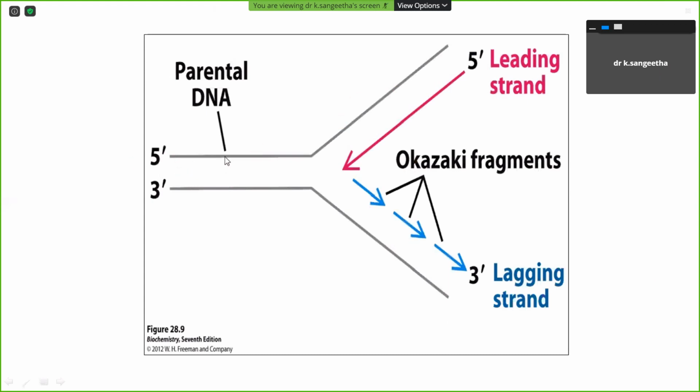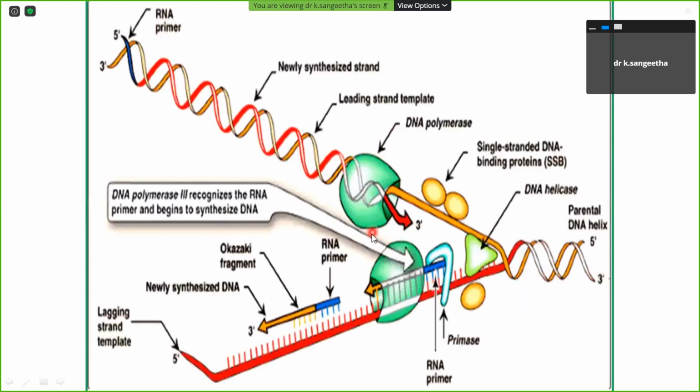So this is again the same picture, 5' and 3'. This is a parental DNA. From 5' to 3', your RNA synthesis, DNA synthesis goes from 5' to 3'. Again, the same picture. Here you can see the leading strand, which is going to act as a template. This is an RNA primer, a single RNA primer.